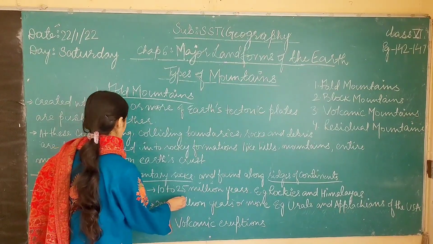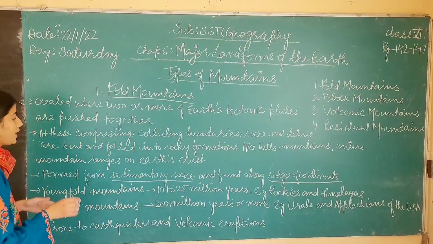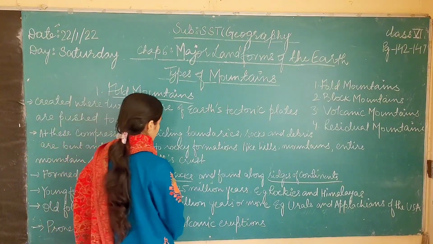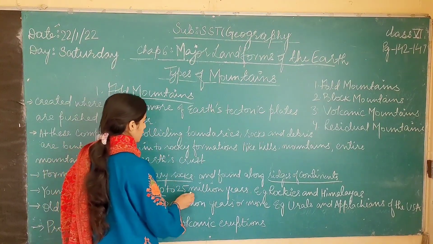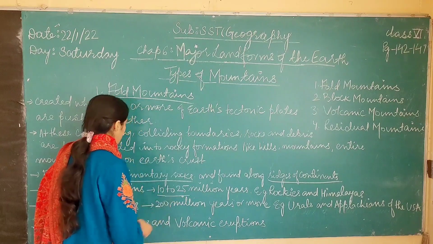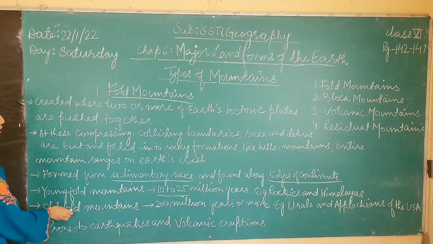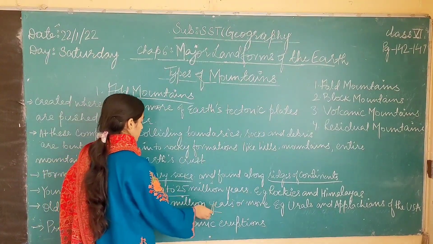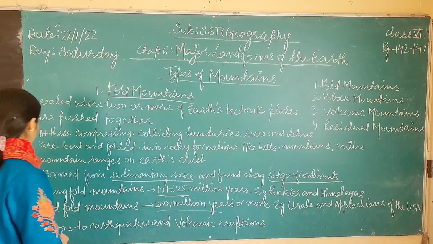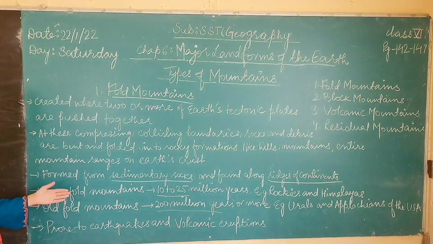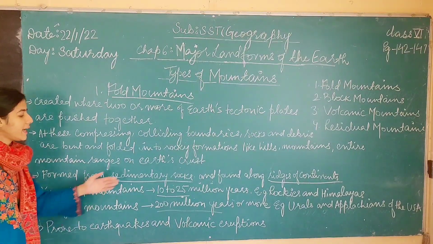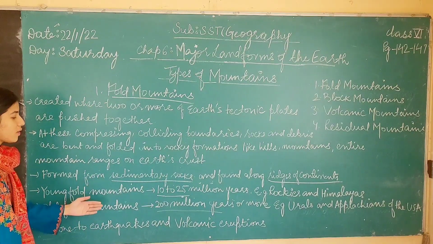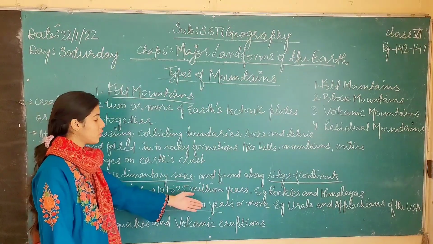Right? So a mountain, in order to be a young fold mountain, has to be at least 10 million years old to 25 million years old, and for a mountain to be an old fold mountain, it has to be at least 200 million years old. Young fold mountains are those mountains that are 10 to 25 million years old, and the old fold mountains are those which are 200 million years old or more.